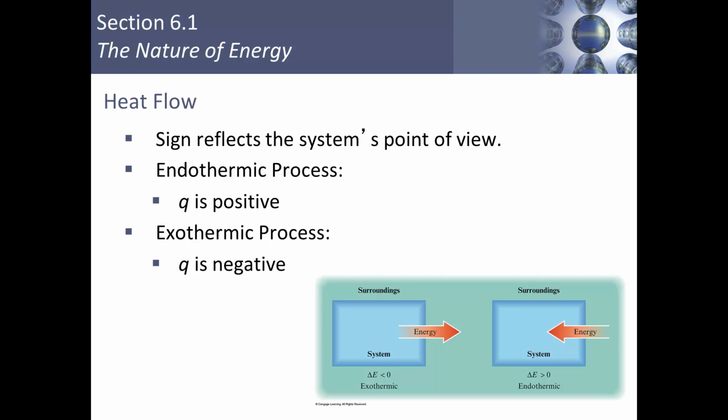Energy flows from the surroundings into the system. Our change in energy is greater than 0. In an exothermic process, Q is negative and energy flows out of our system into our surroundings. Our change in energy will be less than 0 in an exothermic fashion.